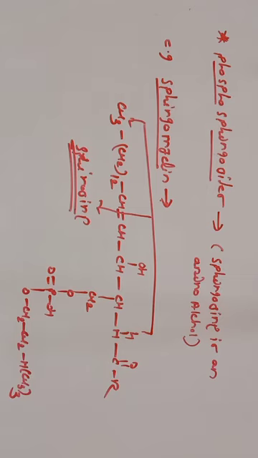So this is all about the phospholipids. It is an example of compound lipid. In the next lecture we will discuss the second type of compound lipids, that is glycolipids, and the remaining part of this chapter. Thank you.